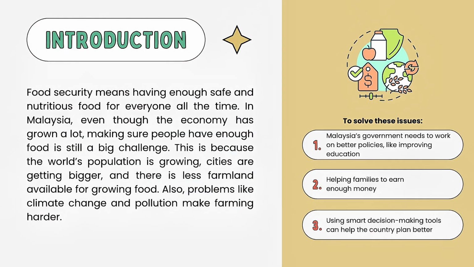Food security means having enough safe and nutritious food for everyone all the time. In Malaysia, even though the economy has grown a lot, making sure people have enough food is still a big challenge. This is because the world's population is growing, cities are getting bigger, and there is less farmland available for growing food. Also, problems like climate change and pollution make farming harder.